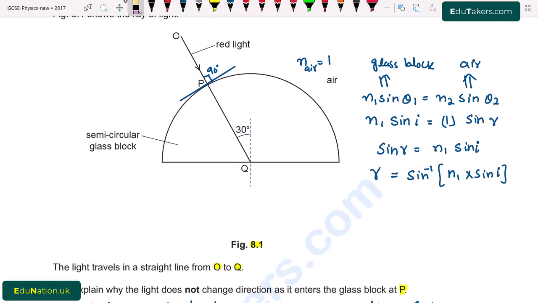First of all, here we can see that glass is a denser medium while air is a rare medium. Rare means that the density of air is smaller as compared to the density of glass block. So when the ray of light enters into the rare medium from the denser medium, then it will bend away from the normal. I write here: ray of light enters from denser to rare medium. It bends away from normal line.